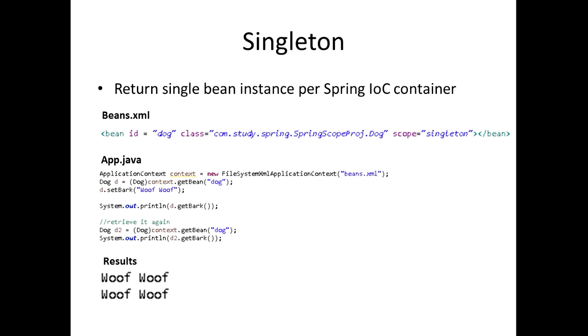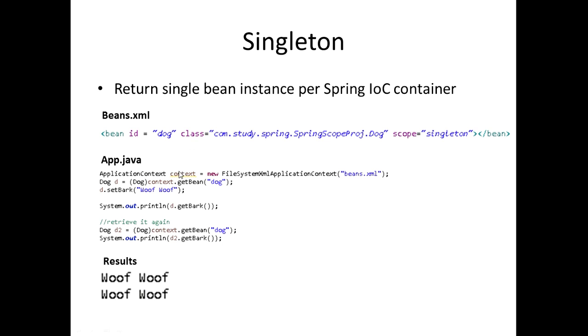Alright, so in order to implement this singleton scope, we will have to go to our beans.xml file. Just like before, we'll have our ID, our class, and then a fully qualified name of the class. And then we want to add another attribute that is called scope and set that equal to singleton. Now, when we're setting this equal to singleton right here, that means that we're going to return a single bean instance per Spring IOC container.